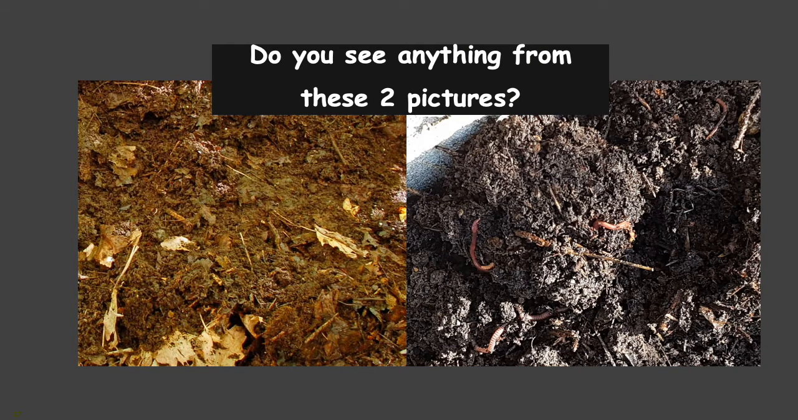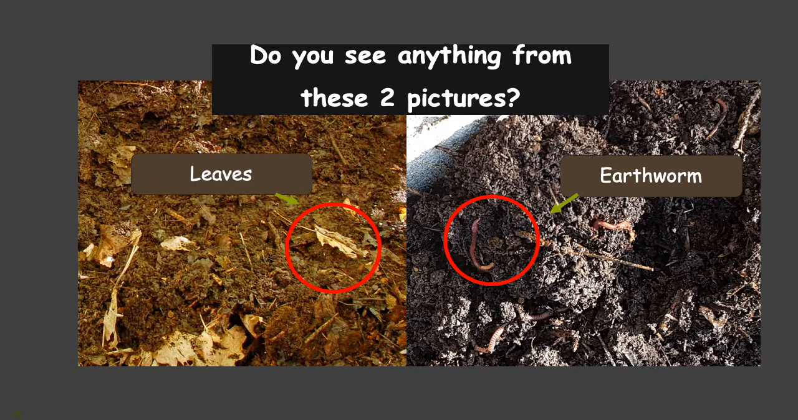Now look at this picture. Do you see anything from these two pictures? Now look very carefully. Yes, here are an earthworm and leaves, right? So from the home backyard, do you see those things in the soil? Yes, just observe, okay?